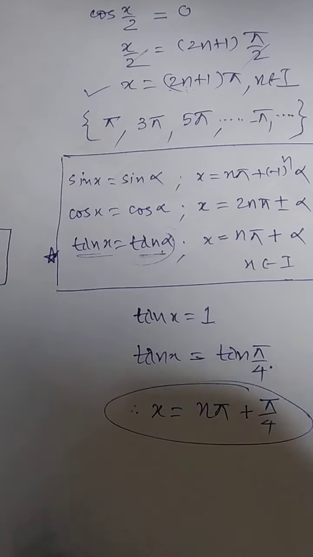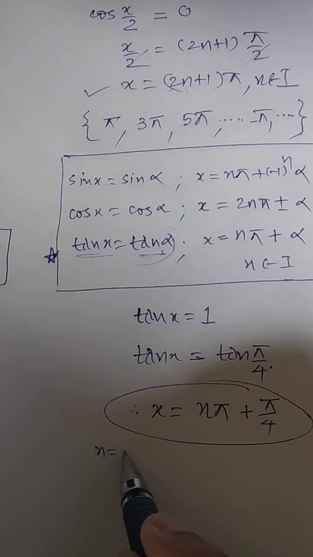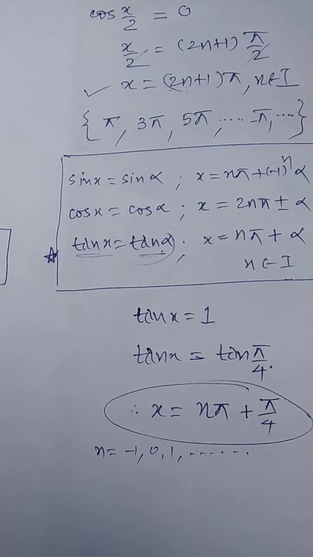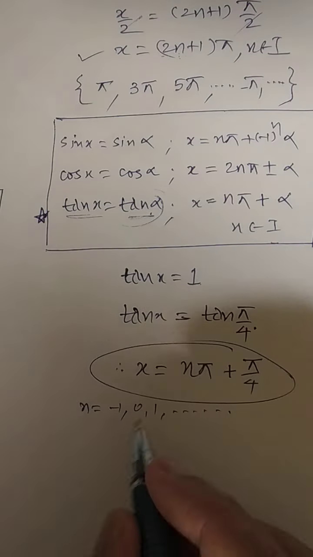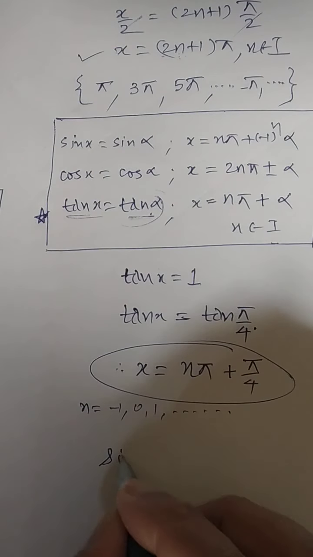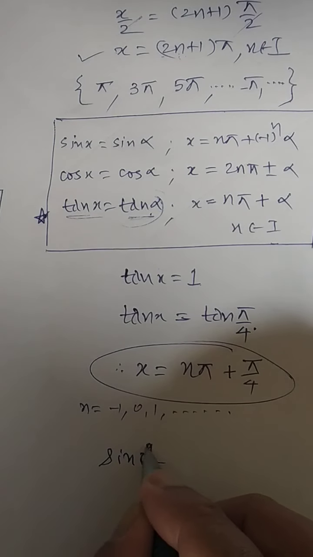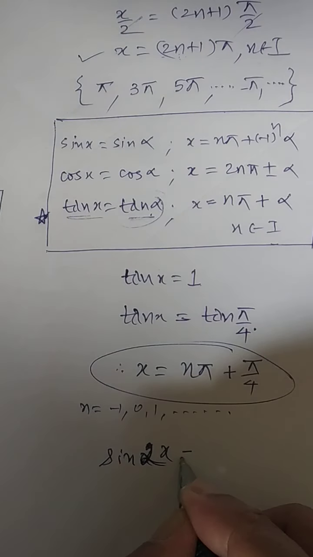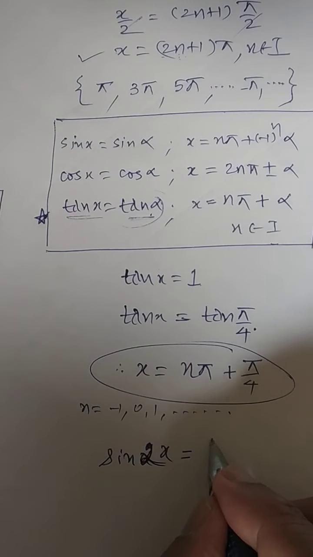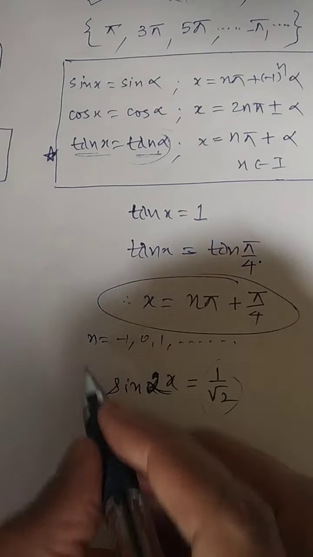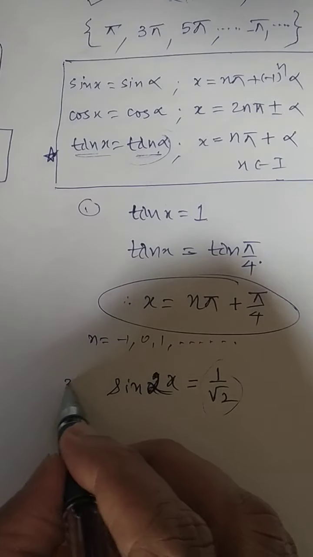This is a general solution. You keep on changing the values of n, negative, positive, 1 and so on, and you will get infinite solutions. At the same time, suppose someone asks the question sine of 2x is equal to say 1 by root 2. Now you should know when sine becomes 1 by root 2.